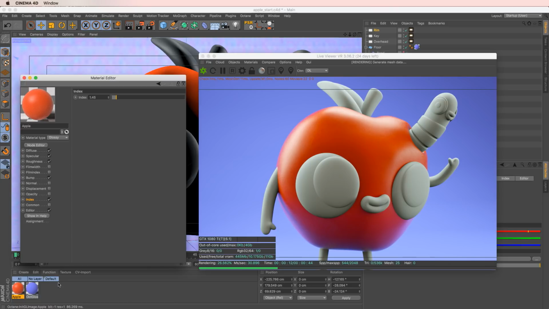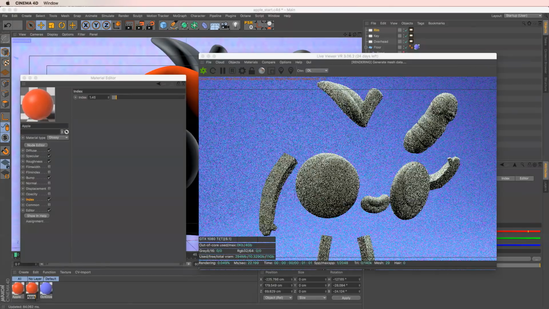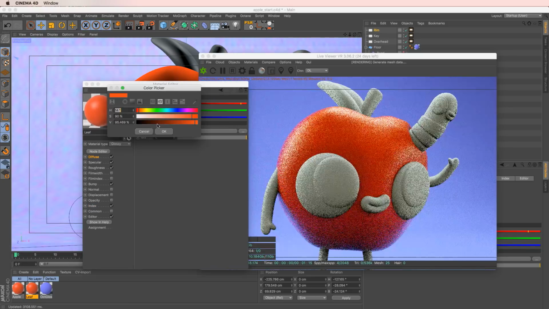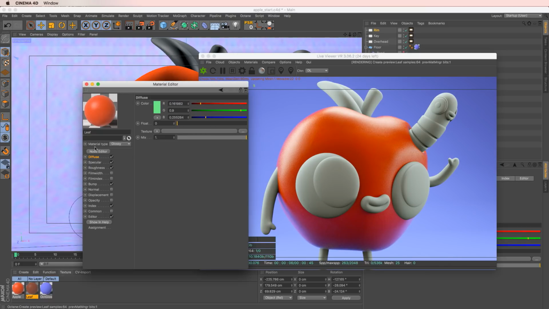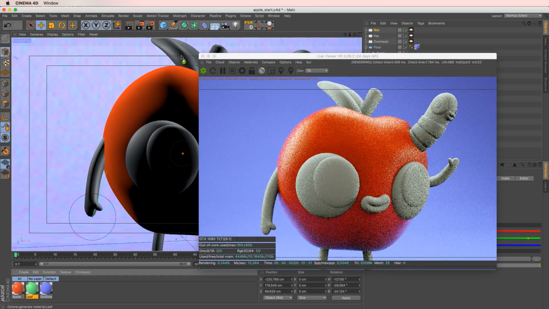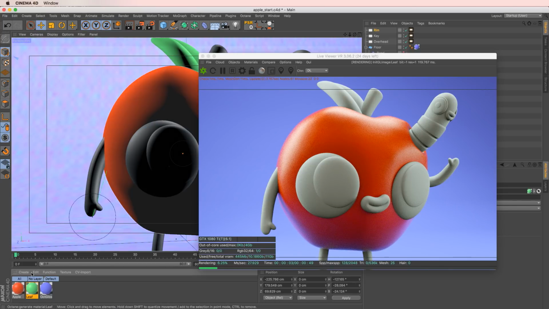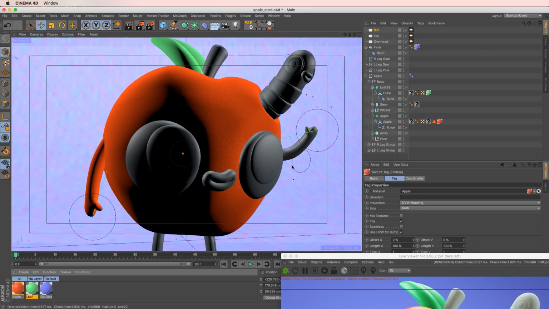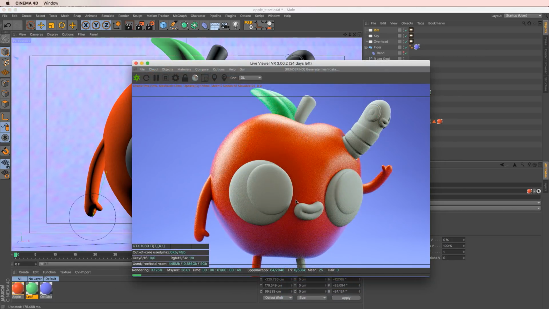So now what we can do is add this texture, and just change the color. I'll duplicate this, make the leaf color and make that a green. The diffuse here, so maybe a greenish, bluish. And then just apply that to our leaf. Boom. And again, let's add the apple texture to the limbs here.